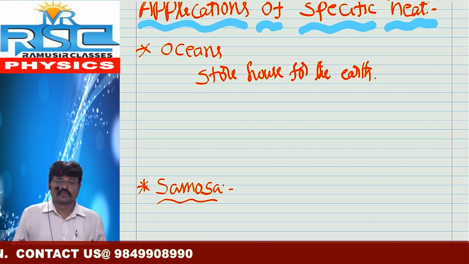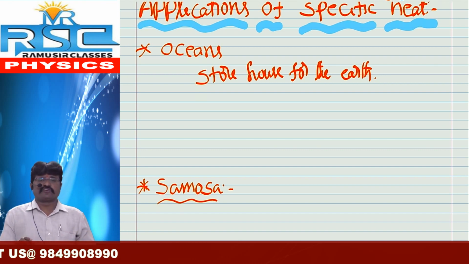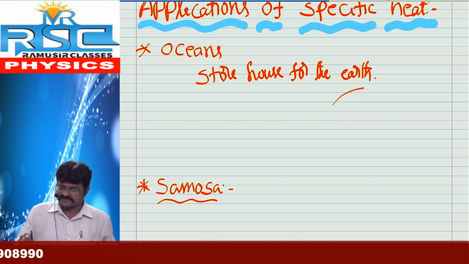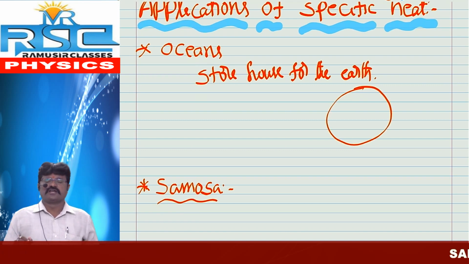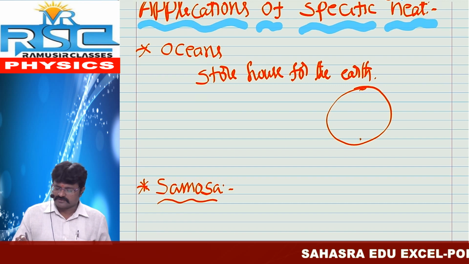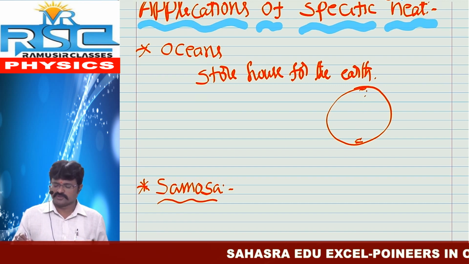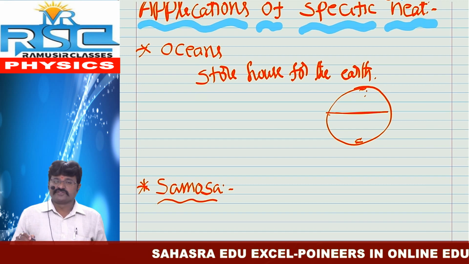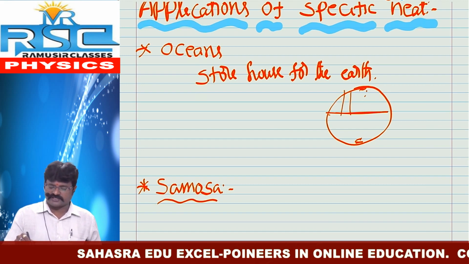Oceans act as the storehouse for the earth. The earth is not a perfect sphere, it is elliptical in shape. There are two poles, the north pole and the south pole. At the equator, the sun rays fall vertically.